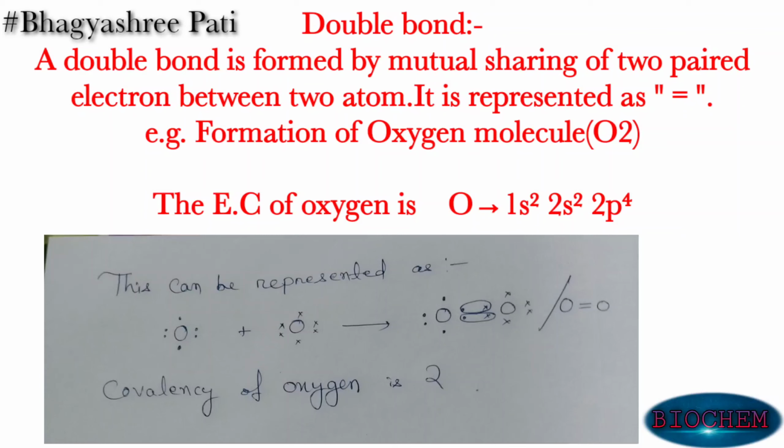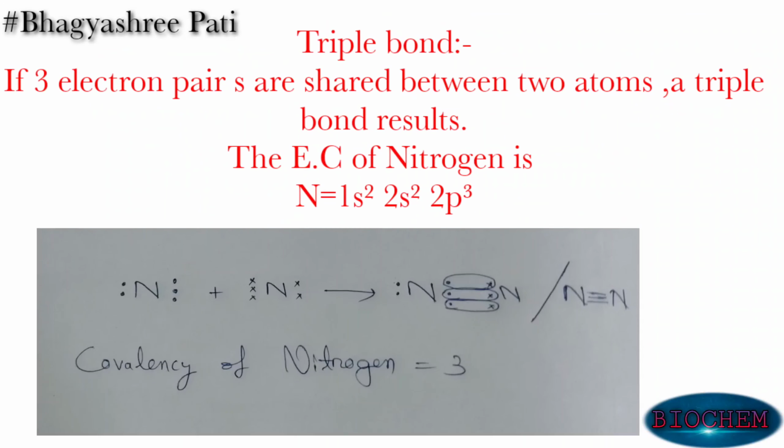And why does an oxygen atom share 2 electrons with another oxygen atom? It is because by sharing the 2 electrons, each oxygen atom obeys the octet rule and becomes stable by sharing of electrons and forms an oxygen molecule.